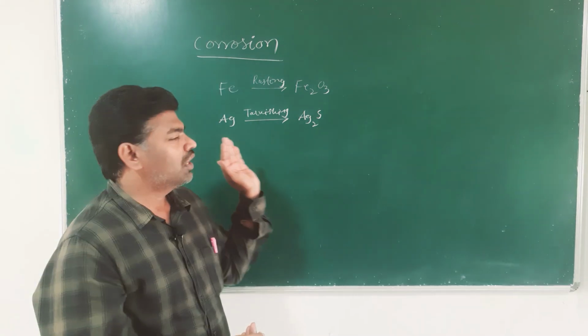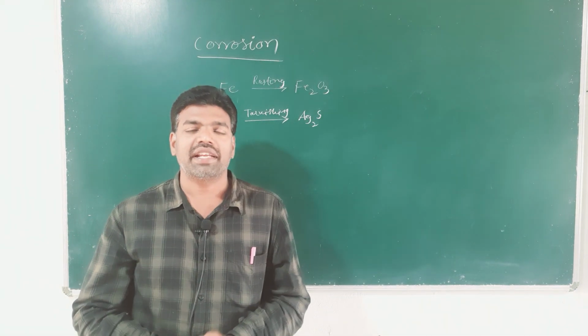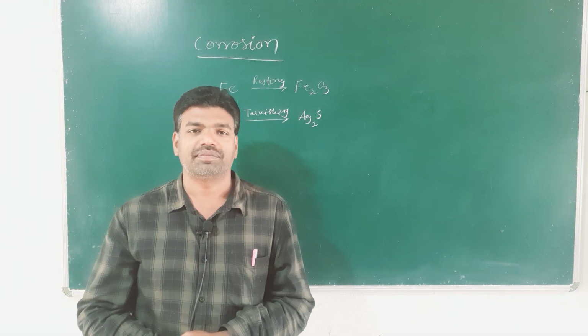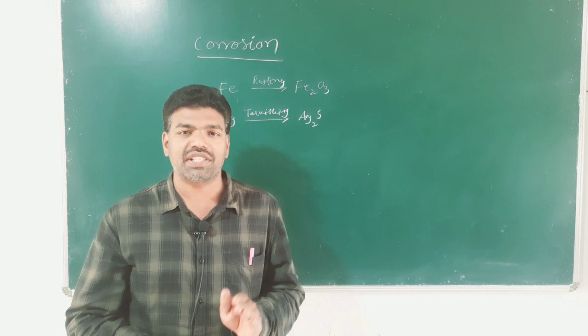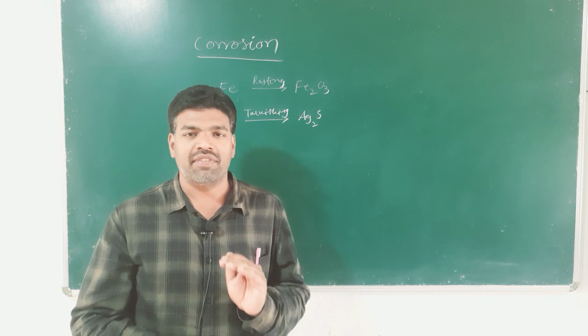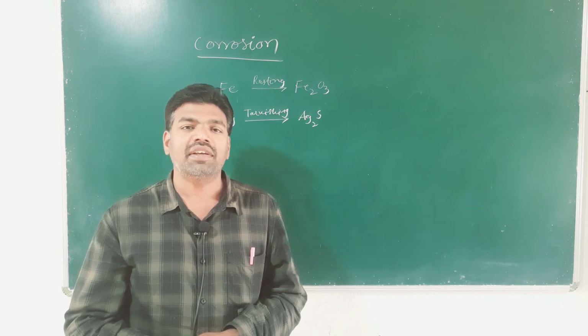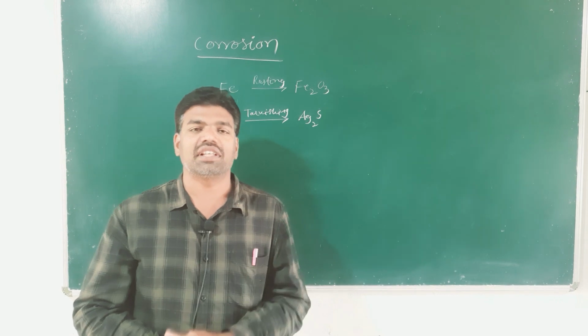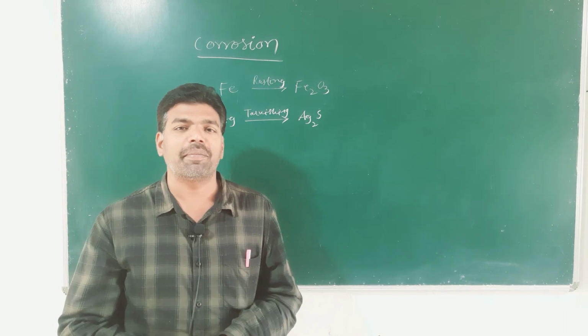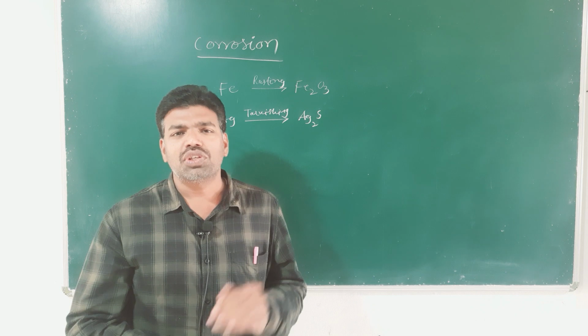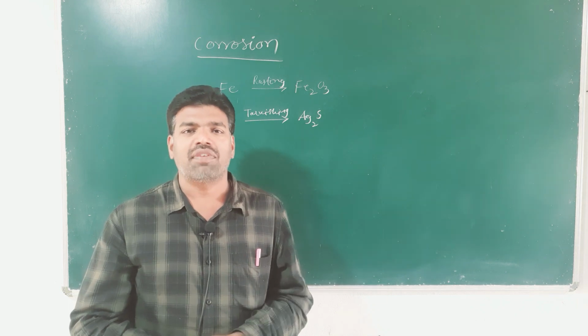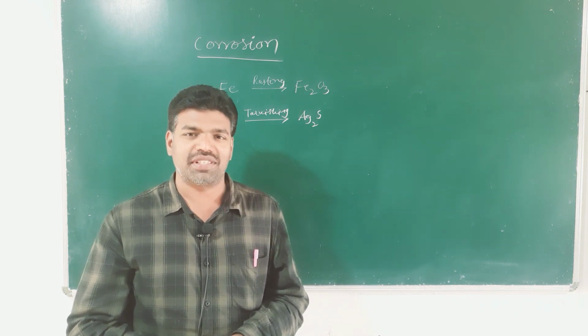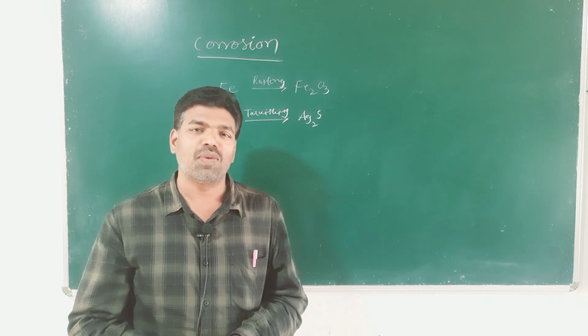So, corrosion is nothing but interaction of metal with environment. And why do metals interact with environment? Because usually metal occurs in the form of minerals or ores.